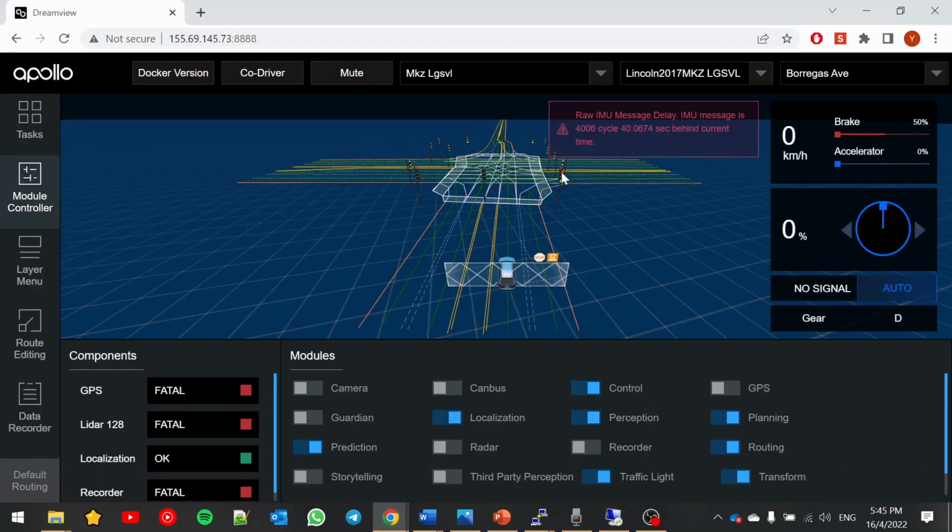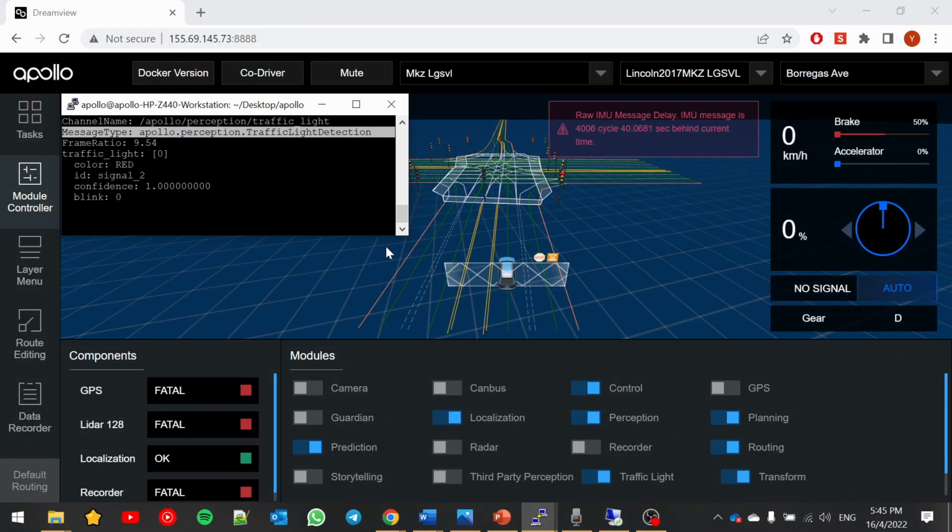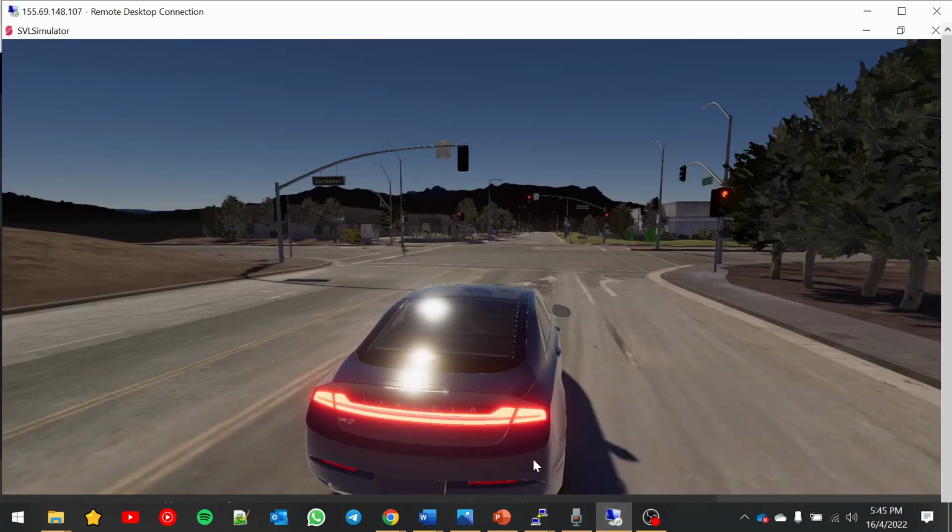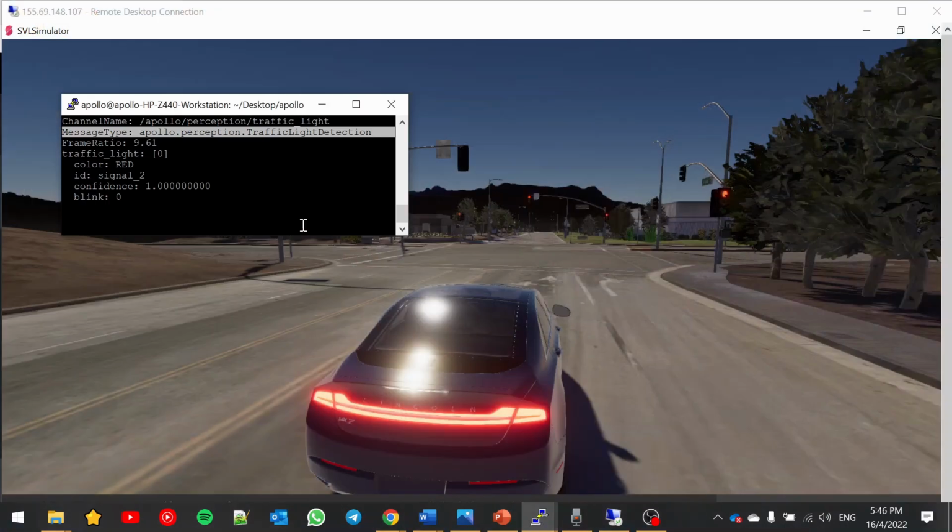This will be how the Apollo ADS perceives the environment, such as the traffic lights. Therefore, the traffic light image is being classified by Apollo's ADS traffic light recognition model to give a color of the traffic light. The output of the traffic light recognition model can be seen separately with a cyber monitor. Currently, it is displaying a color of red with a confidence of 100%. We confirm this with the LGSVR simulation, and indeed, it is also representing the same color classification.